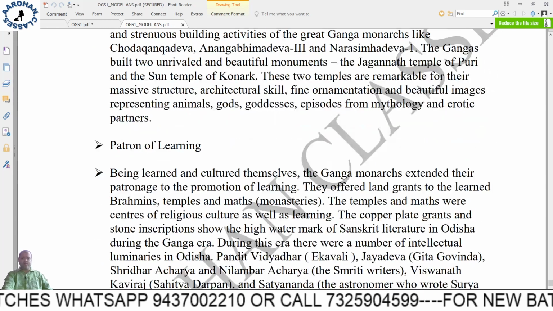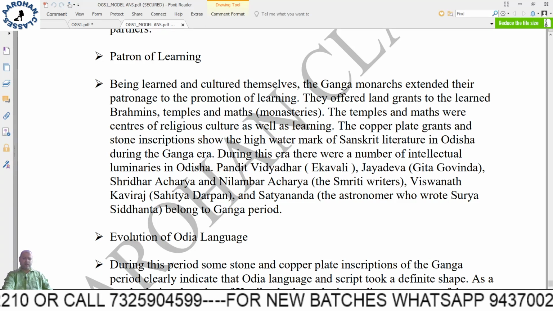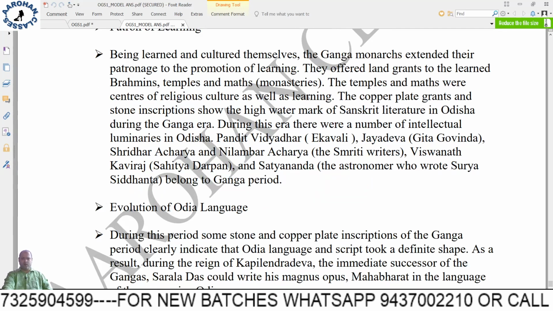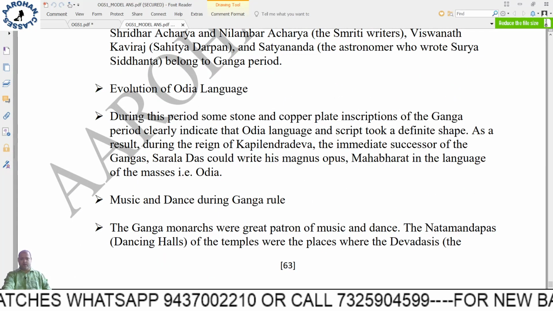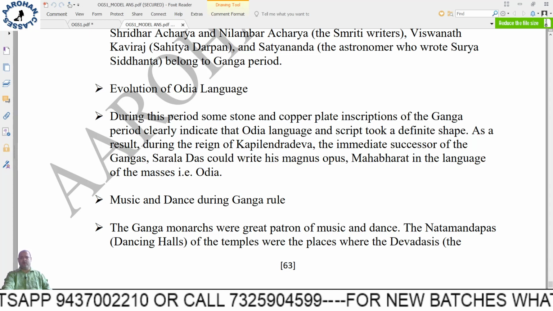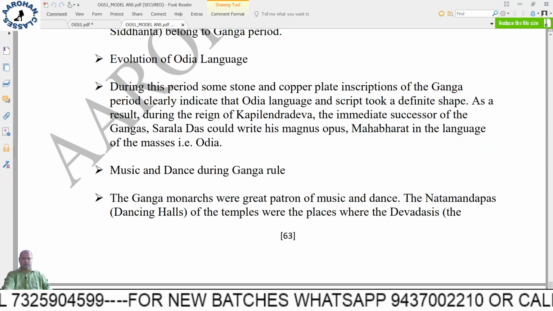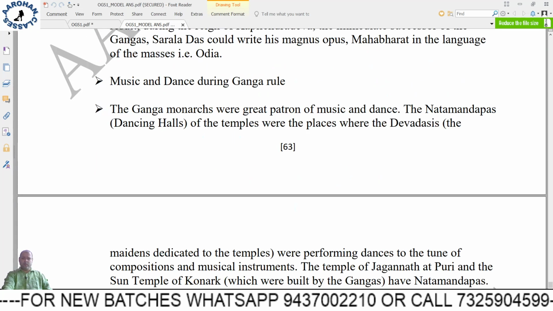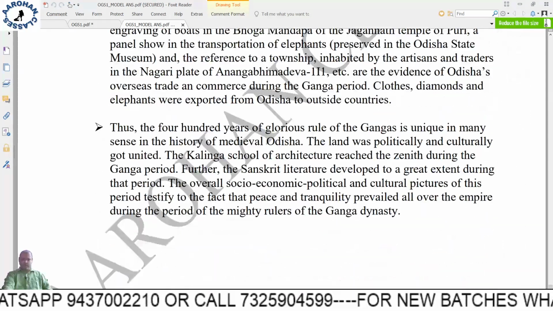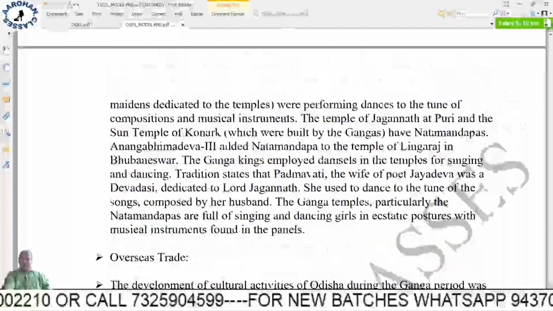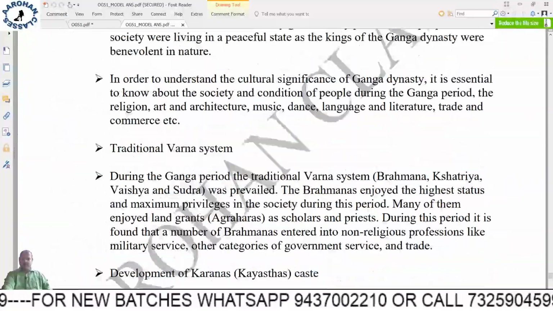In Odisha, patrons of learning, how they basically were patrons and helped a lot of learned people. Evolution of the Odia language, very important again. So these headings are more important. Then music and dance during the Ganga rule, and overseas trade. For these points, writing two lines each is sufficient, and if possible, draw a diagram where you can.